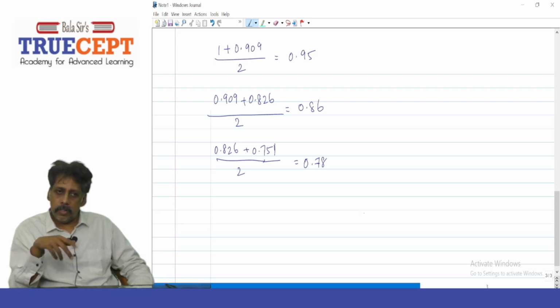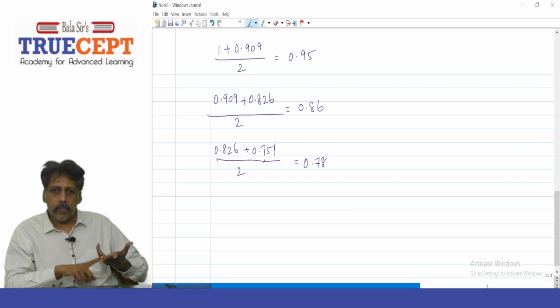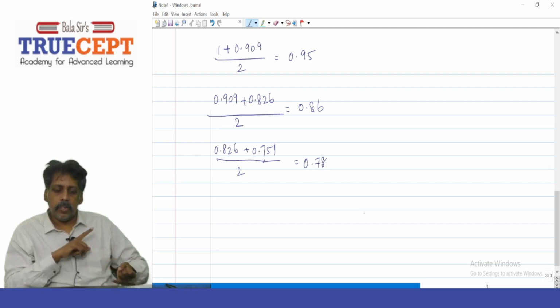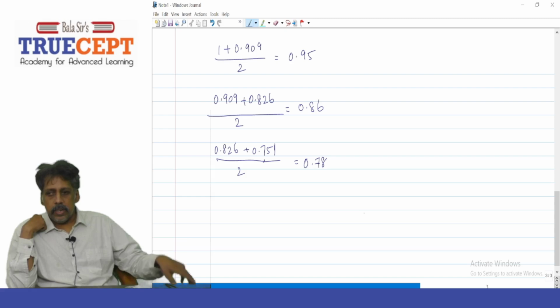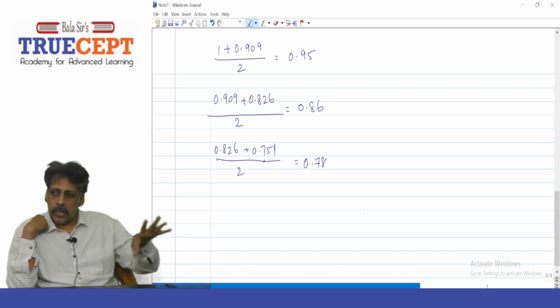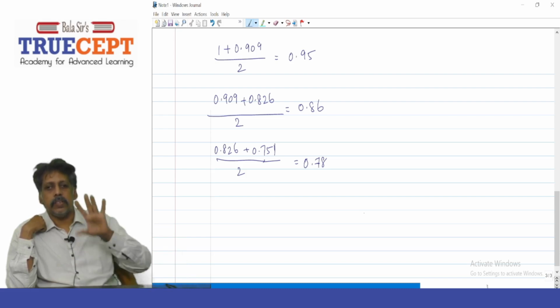How to find the year 2 discount factor? Again take an average: 0.909, the end of the first year, plus 0.826, the end of the second year, divided by 2. For the third year, take 0.826 and 0.751, add both and divide by 2. So you will get the discount factors to apply on the cash flows when you are asked to assume cash flows are generated uniformly through the year.